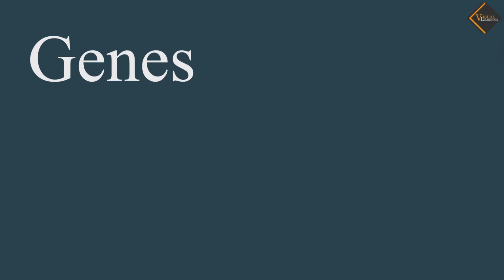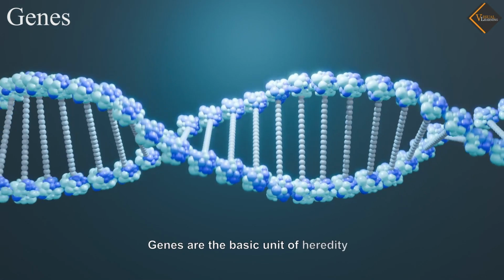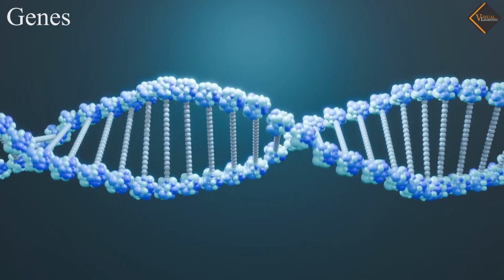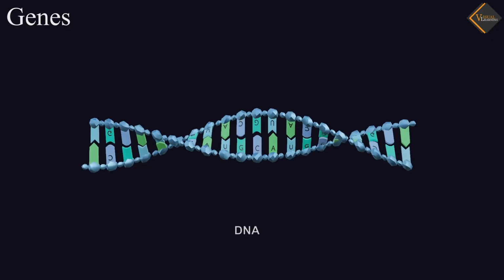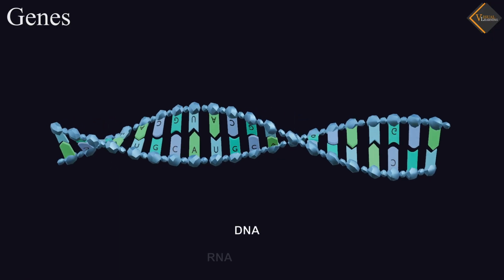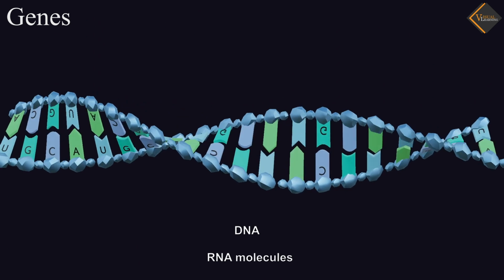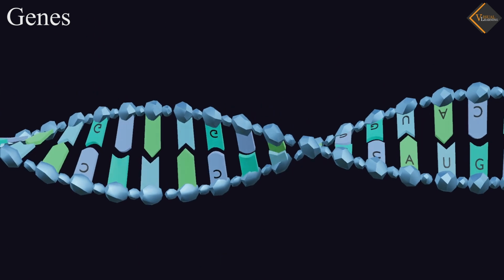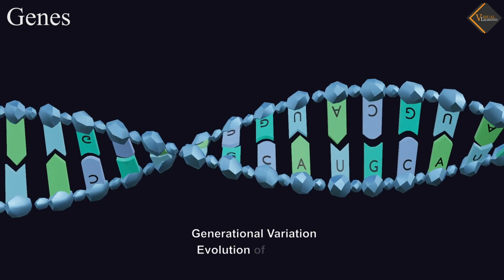Genes. Genes are the basic unit of heredity. These are the short segments of DNA that encode specific proteins or RNA molecules. This helps in maintaining generational variation and the evolution of species.